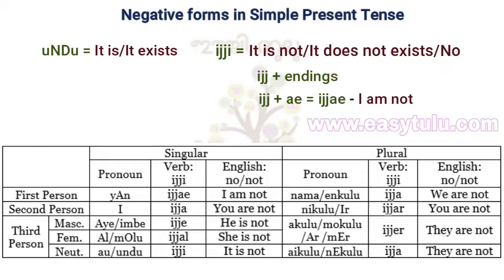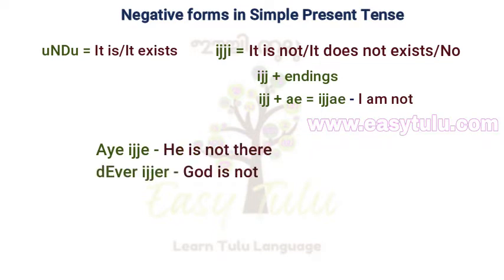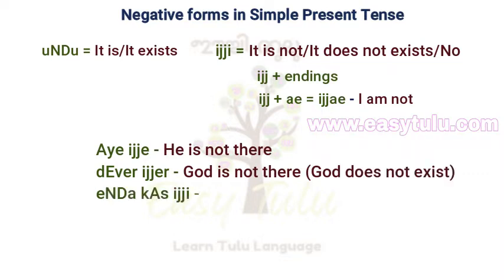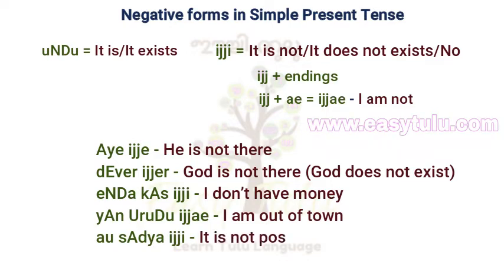This form is mainly used to tell about non-existence. Aye ijje, he is not there, he is absent. Devir ijjer, God is not there, God does not exist. Enda kaas ijji, I don't have money. Yan orudu ijje, I am out of town. Hau sadhya ijji, it is not possible. Okay, this is all about the auxiliary verbs uppu, ul and ijji.